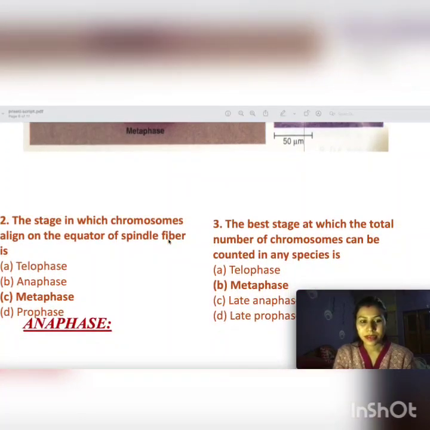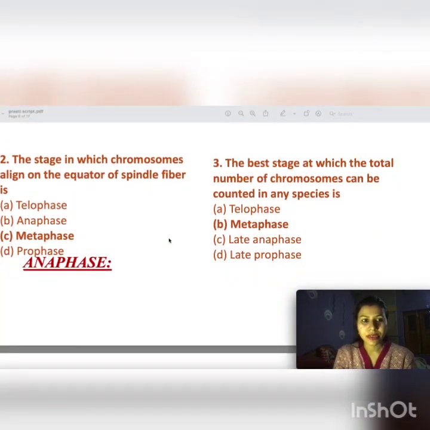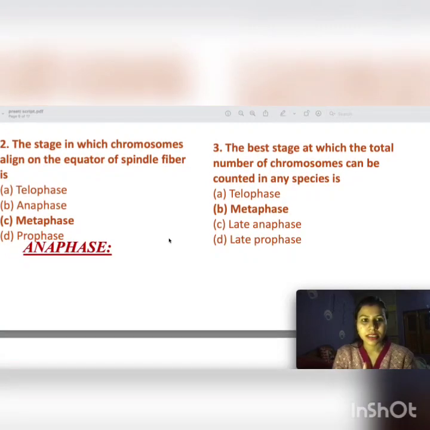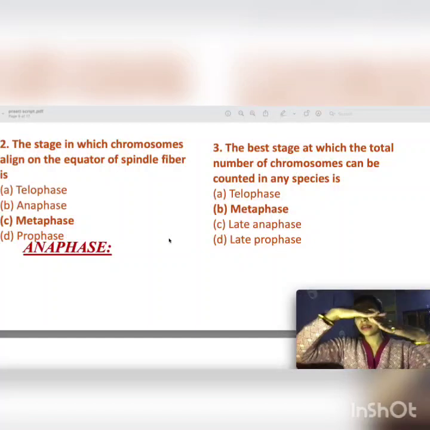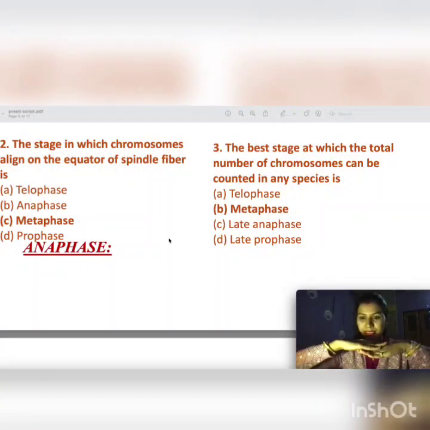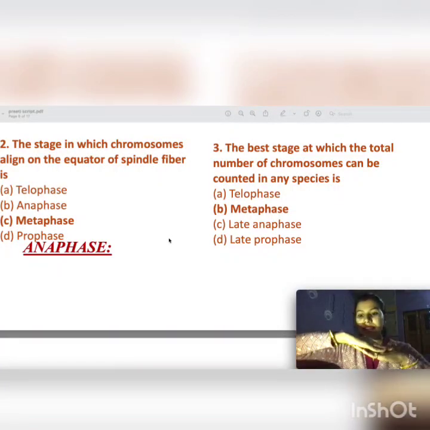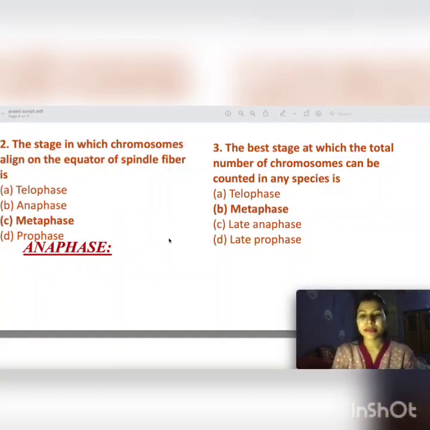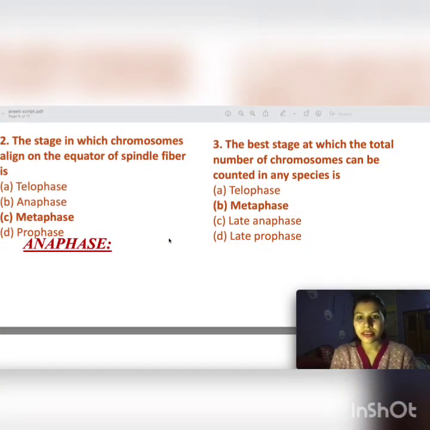So these are the previous year questions. We have to do them very quickly. The stage in which chromosomes align on the equatorial plane of the spindle fiber, the metaphase plate. In which stage is the metaphase plate formed? Metaphase. The best stage at which the total number of chromosomes